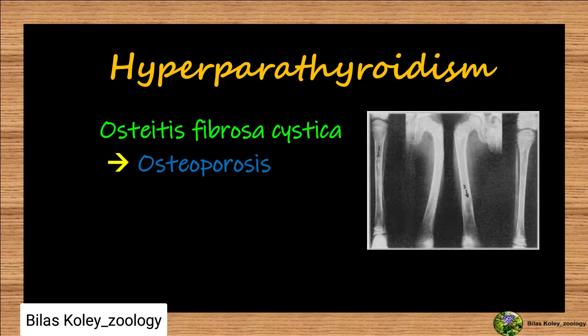Softening and bending of bones, areas of damaged bones are replaced by cavities, high calcium level in blood and loss of calcium in urine. Sometimes calcium is deposited in kidney tubules leading to kidney stones and decreased urine output.